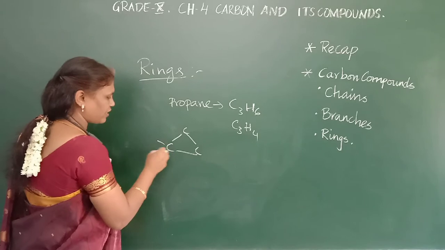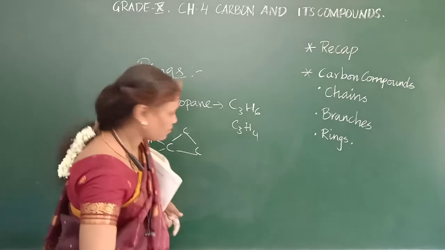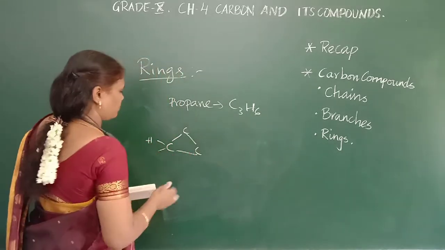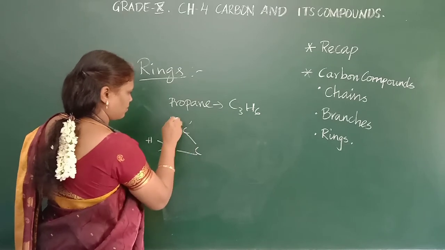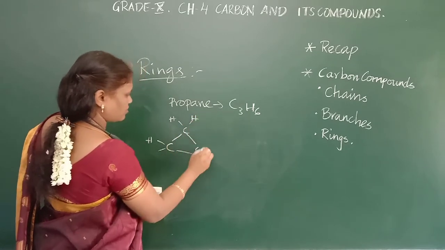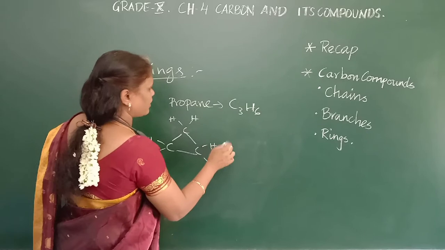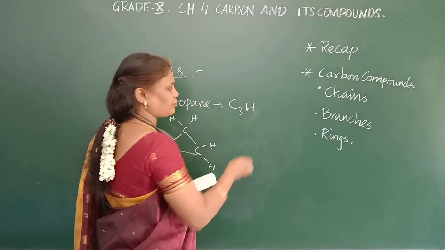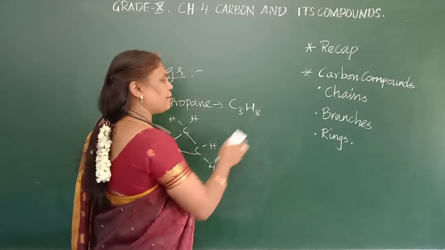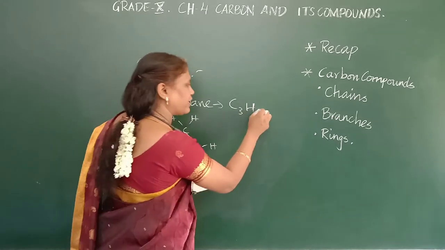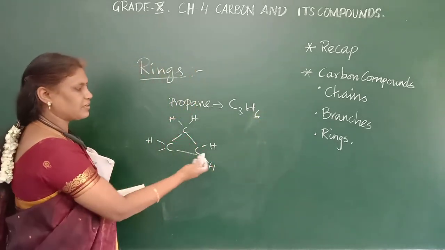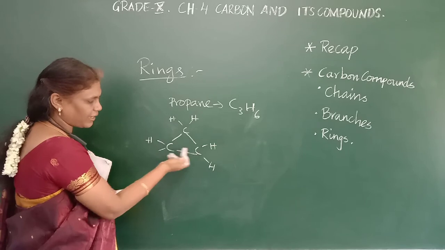How many hydrogens can I draw? Propane is C3H8 in the linear structure. But in rings, it will have 2 less. Why? Because they will combine with another carbon.